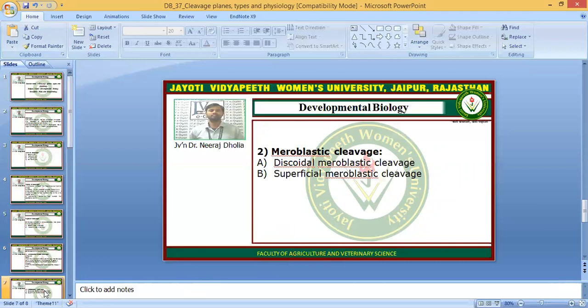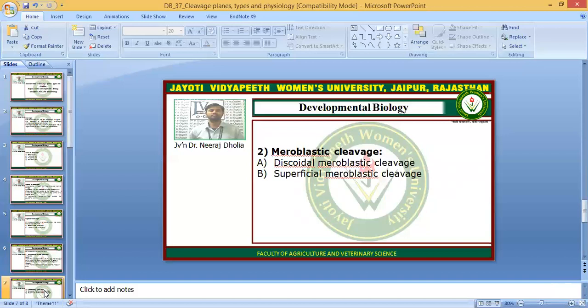Then the meroblastic cleavage divisions. Meroblastic cleavage divisions are the incomplete cleavage divisions, and this type generally occurs in megalolecithal eggs, and the formation of the blastomeres only occurs at the cytoplasmic part. According to the distribution of the yolk, the meroblastic cleavage divisions may be divided into two parts, the discoidal meroblastic cleavage and the superficial meroblastic cleavage.